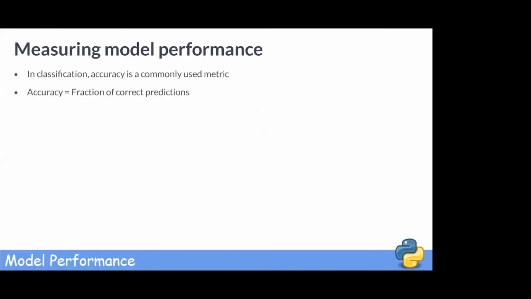The accuracy of a classifier is defined as the number of correct predictions divided by the total number of data points. This begs the question though, which data do we use to compute accuracy? What we are really interested in is how well our model will perform on new data, that is, samples that the algorithm has never seen before.